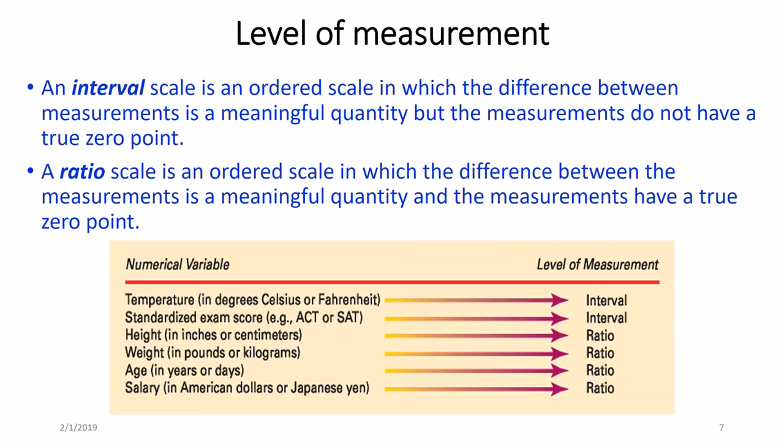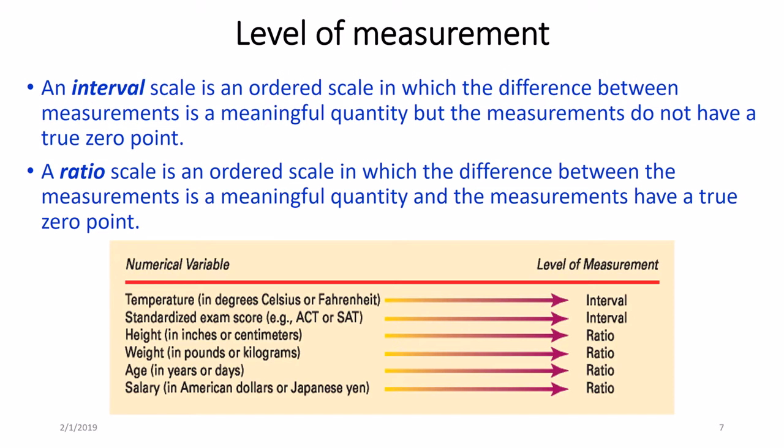So having something called an interval of temperature makes sense. However, temperature doesn't have a 0 point, and here we mean a true 0 point. A true 0 point for temperature would mean no temperature at all.